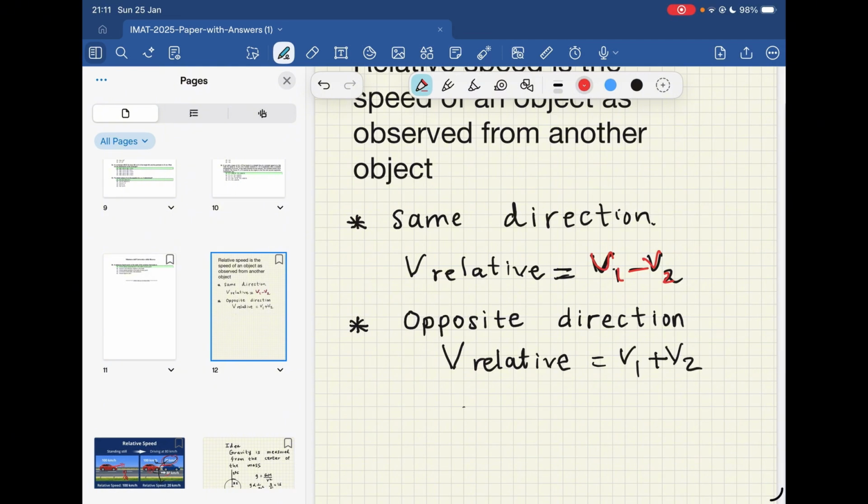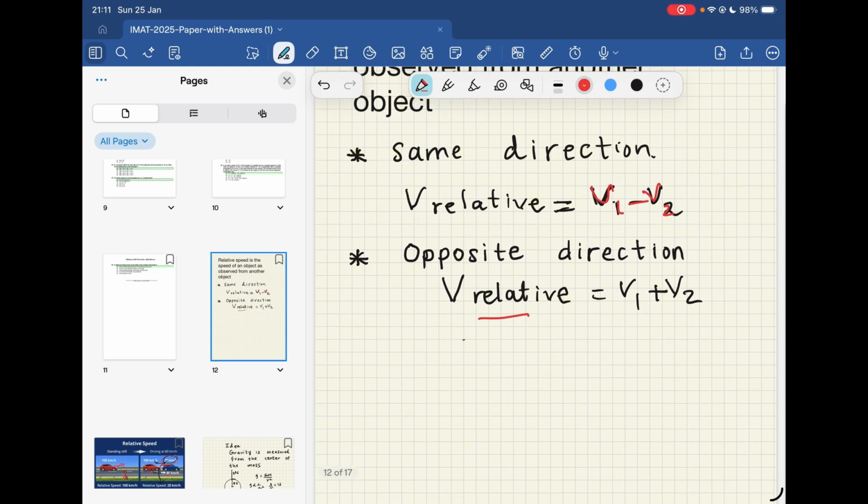If the two objects are moving towards each other, the gap between them closes very quickly. So in that scenario, you're going to add the speeds. So the relative speed is going to be V1 plus V2.